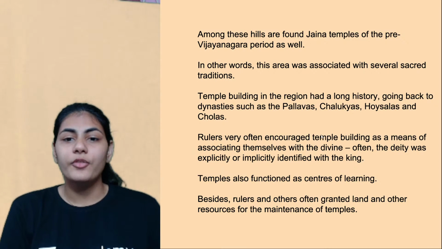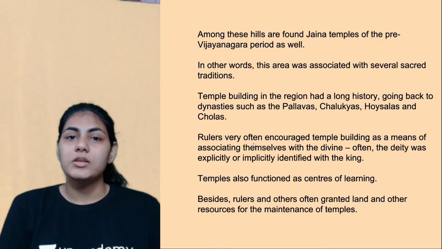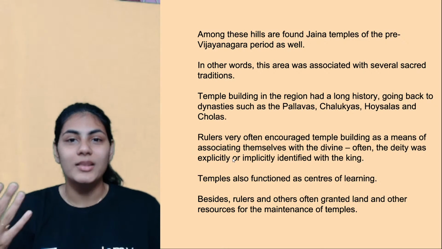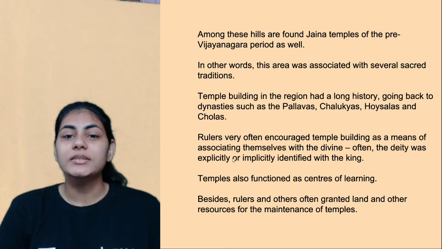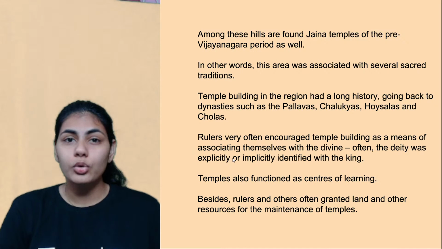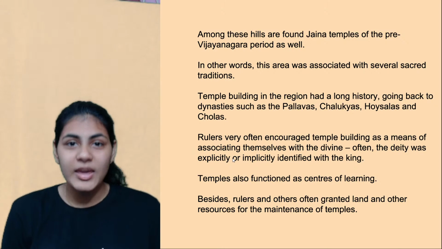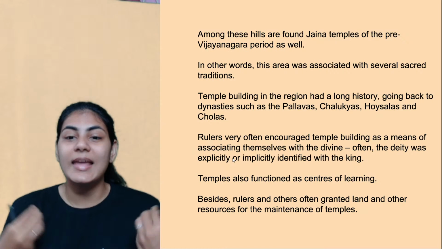And rulers very often encouraged temple building as a means of associating themselves with the divine, right? So again, we have seen one thing is they want to build temples to prove the legitimacy of their authority, right? That's number one. And number two, how do they prove the legitimacy? By associating themselves with the god. In some cases, you will also see that the kings are claiming to be gods.